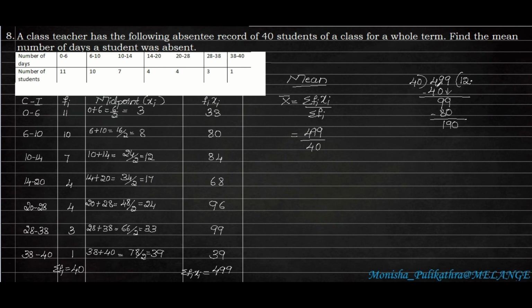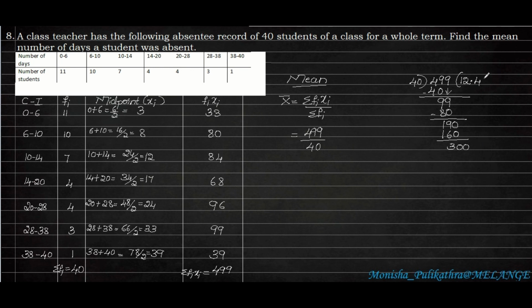So 4 threes are 12, 4 fours are 16, 4 fives are 20. So 200 will be greater than this. So 40 fours are 160. So here 30 is not divisible. Because of the point, we can add a 0 here.